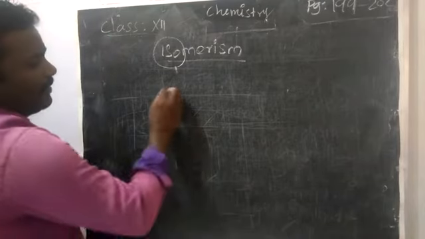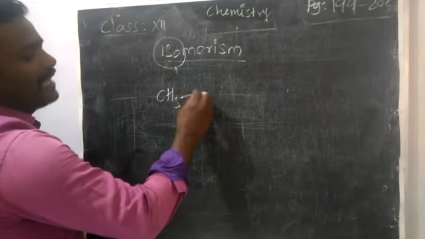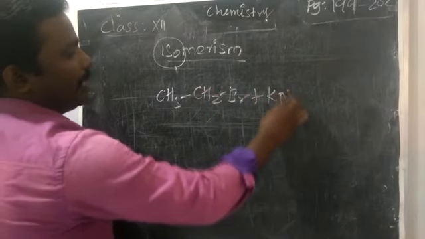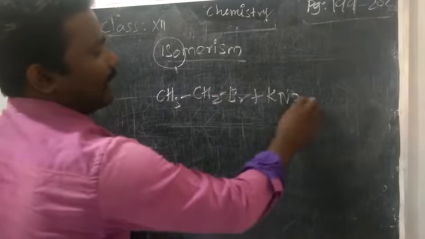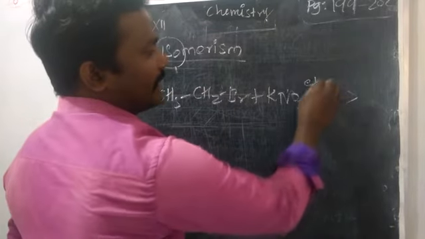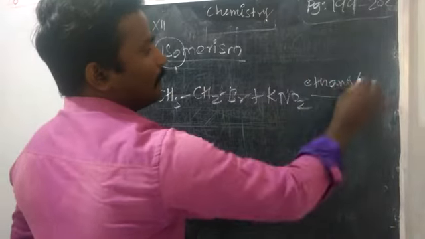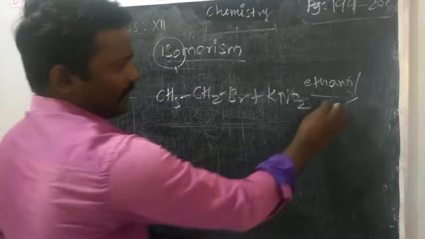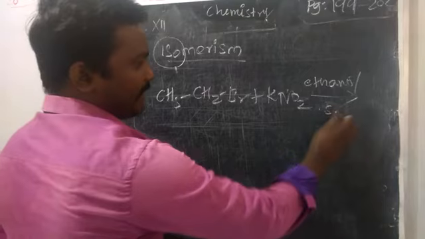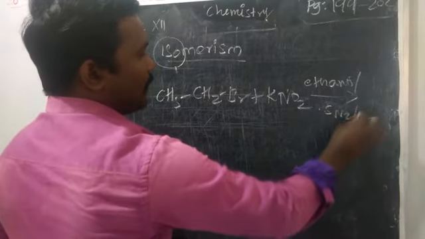So bromoethane, CH3CH2Br, with potassium nitrite. What are the conditions? Ethanol, and heating. This is an SN2 reaction.